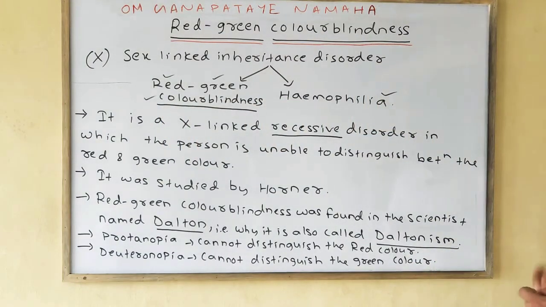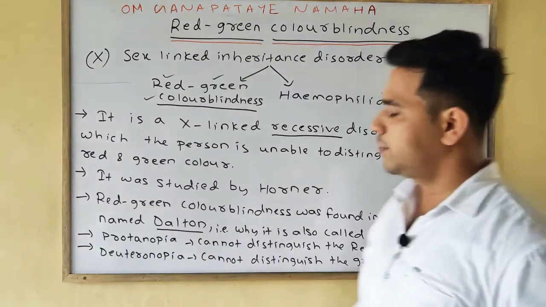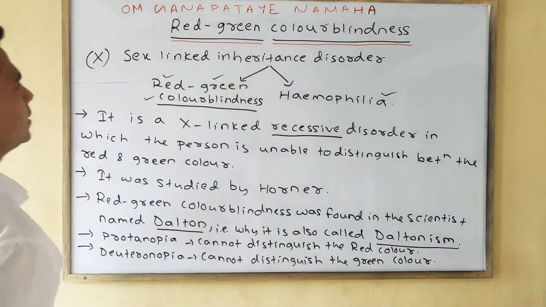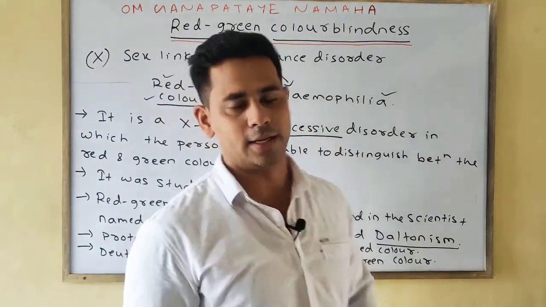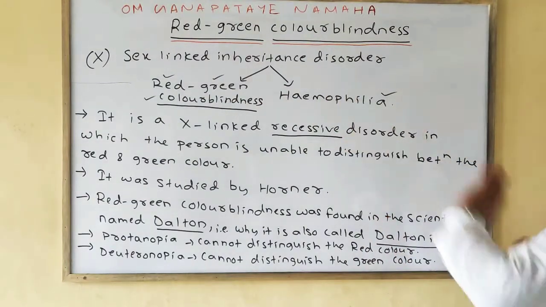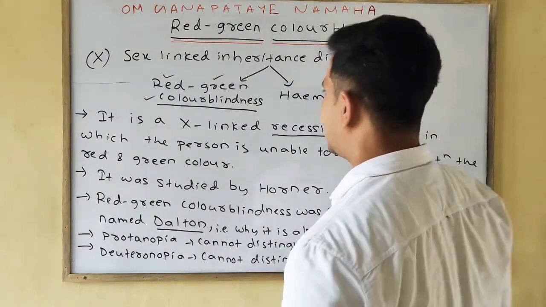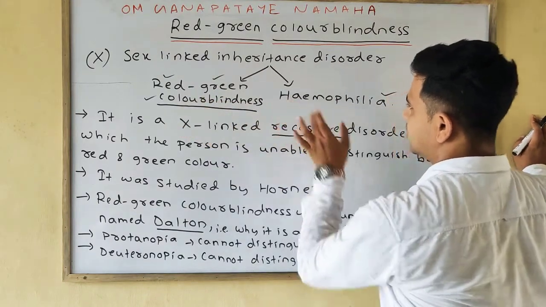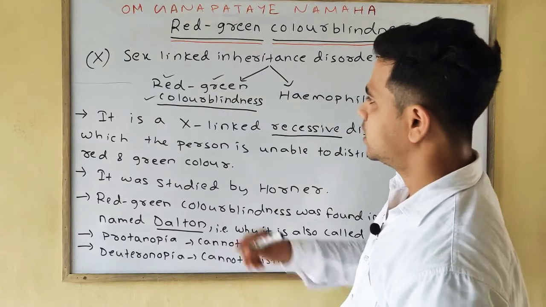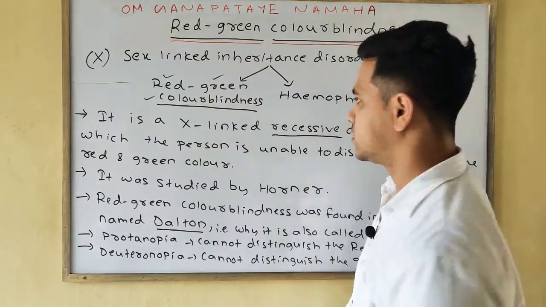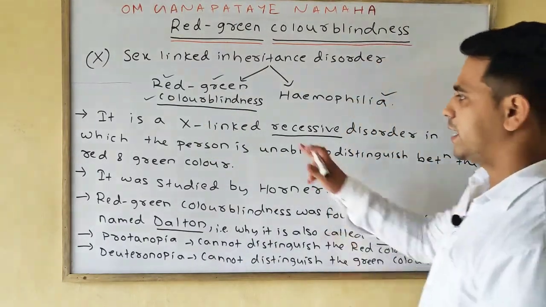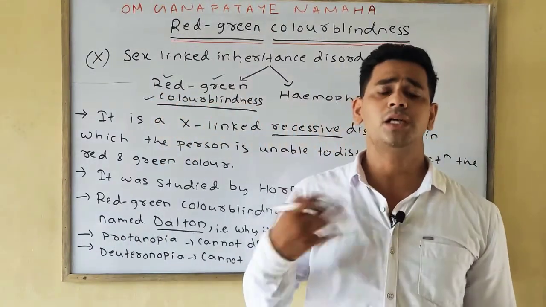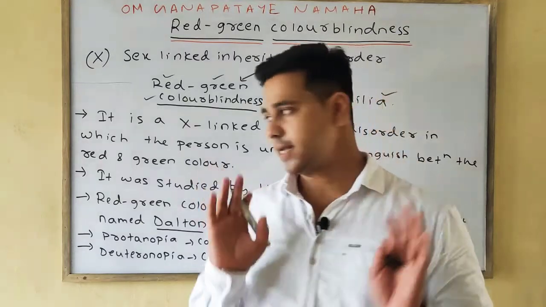So far we discussed the sex-linked inheritance, that is basically the X-linked inheritance disorder, meaning it is related to the X chromosome only. It is basically divided into two broad ways: one is red-green color blindness, the other one is hemophilia. Today we are going to discuss in detail red-green color blindness. First point, it is an X-linked recessive disorder in which the person is unable to distinguish between the red and green color.